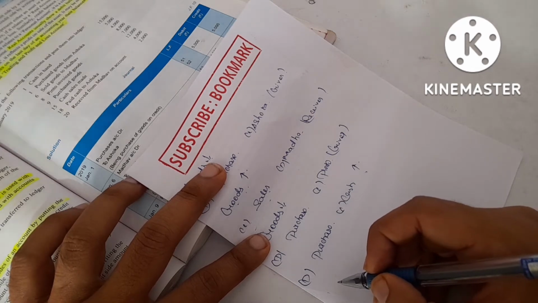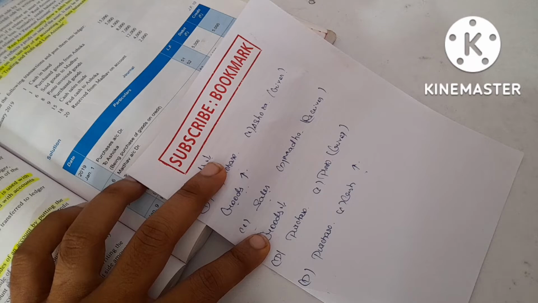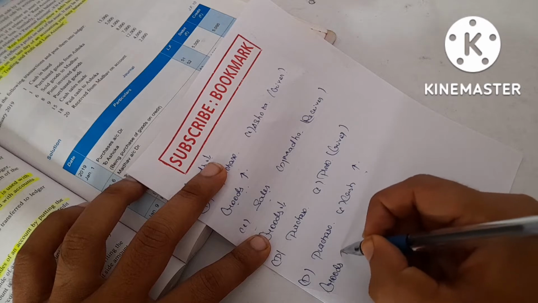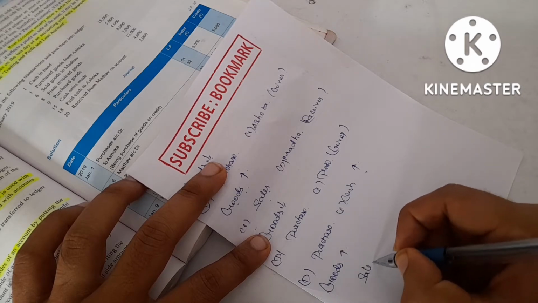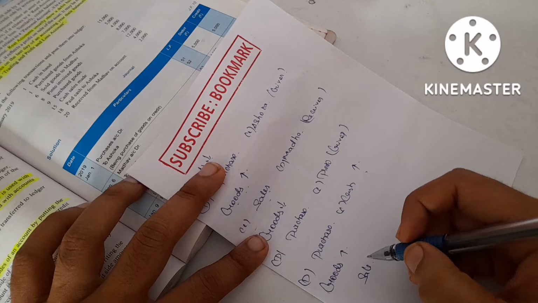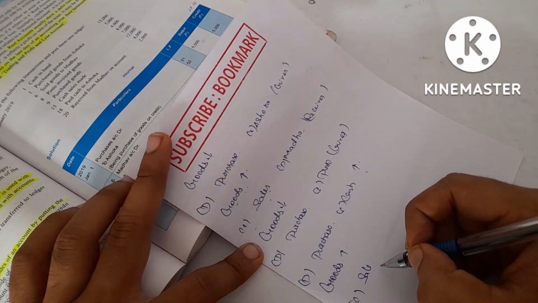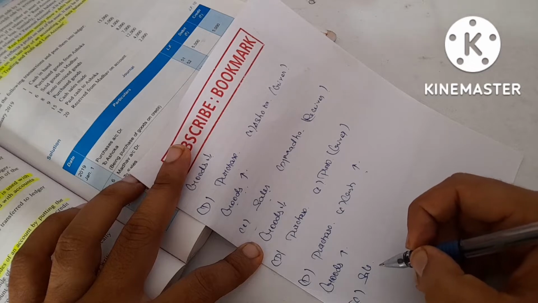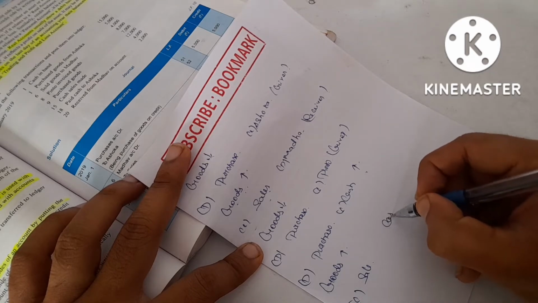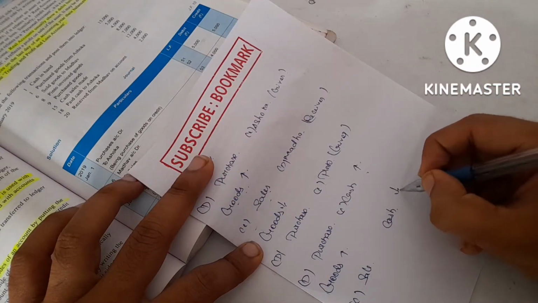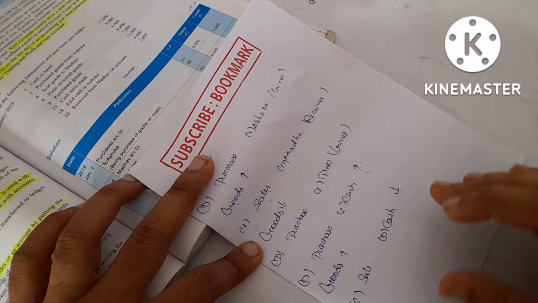Next one, cash sales made. Cash sales made means we sold some goods. Goods are going outside. It means sales account should be credited. Credit what goes out. For that we are receiving cash, so debit what comes in.